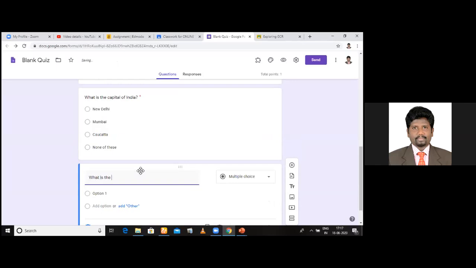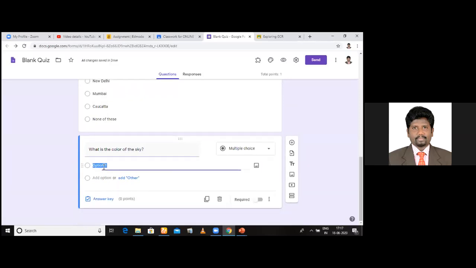What is the color of the sky? So simple, just for model. Okay, don't take it seriously. Just for model. Now I'm giving the color red. Next option. See, automatically it comes. You need not bother about the option.